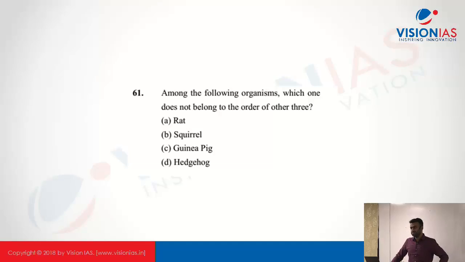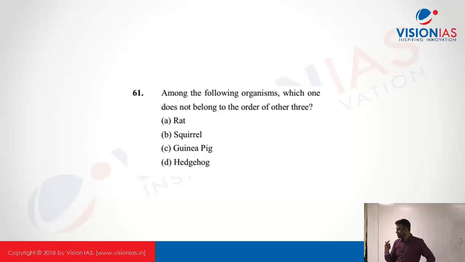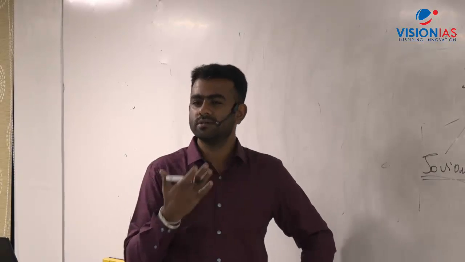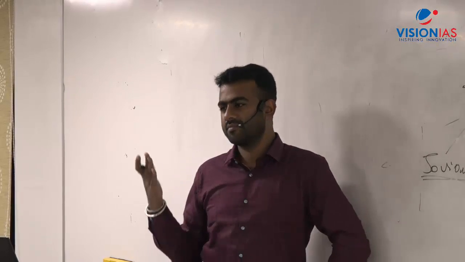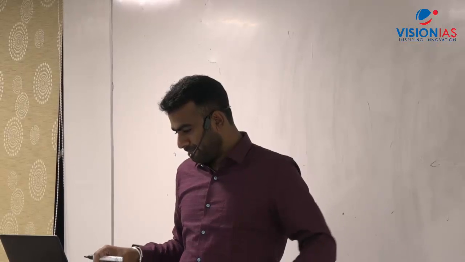Yeah, as I said, hedgehog is not a rodent. Other three are rodents. So rodents are basically the largest mammal group, and one particular characteristic is that they have जो सामने वाला टूथ है, इसको क्या बोलते हैं? Incisors. So that grows continuously. That is the characteristic of rodents. Hedgehog is not a rodent.